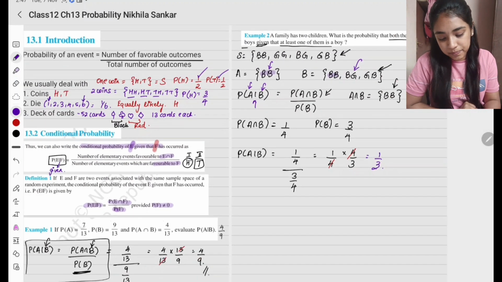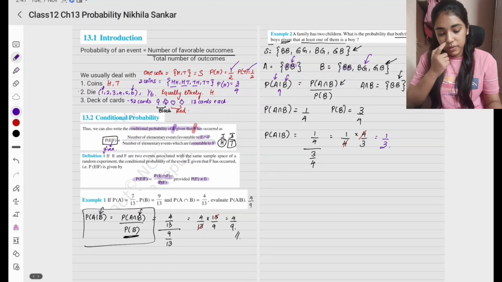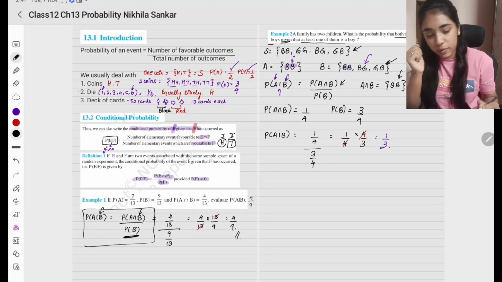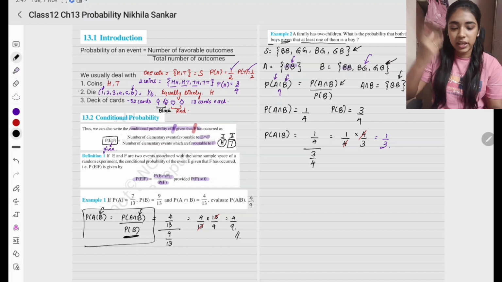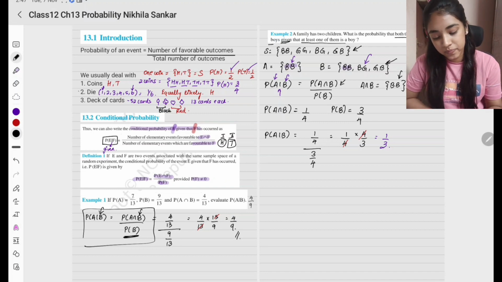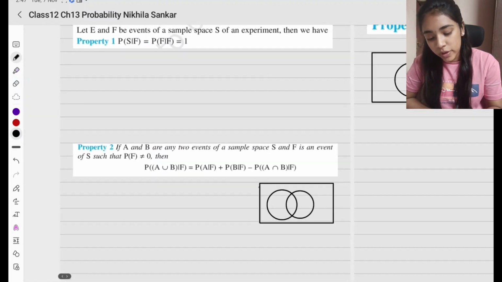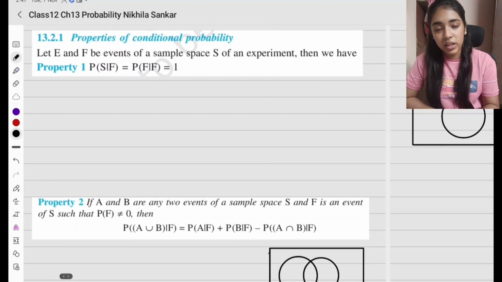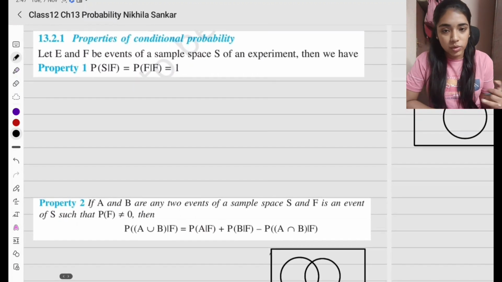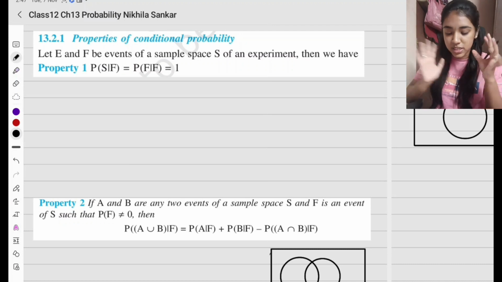Okay, please copy. Conditional probability is very easy provided you understand the question. If you interpret the question correctly, the answer will come. Okay, now moving on to some properties. I'm not going in the same order as in the book, it is jumbled up for you to understand the concept.